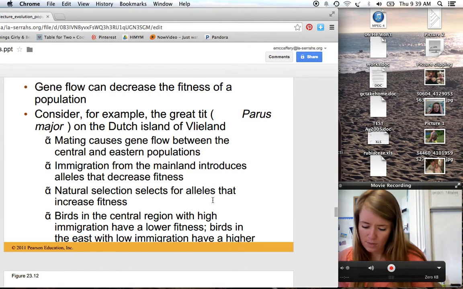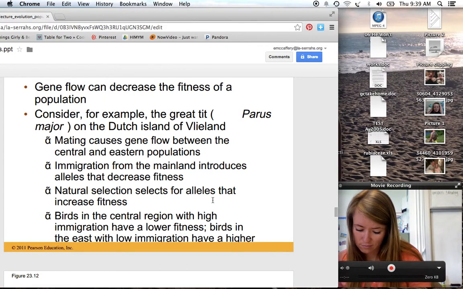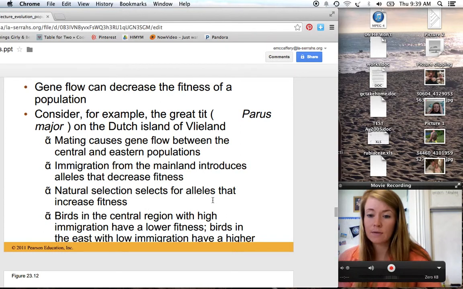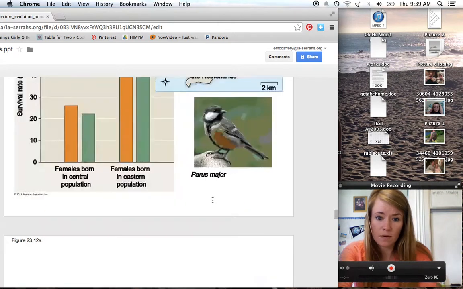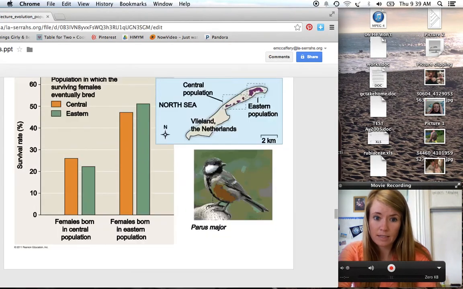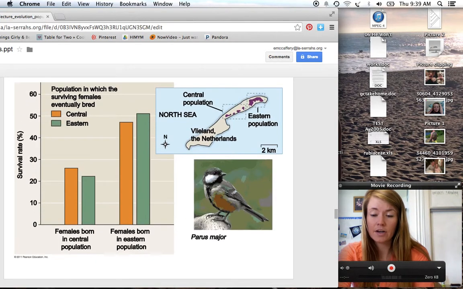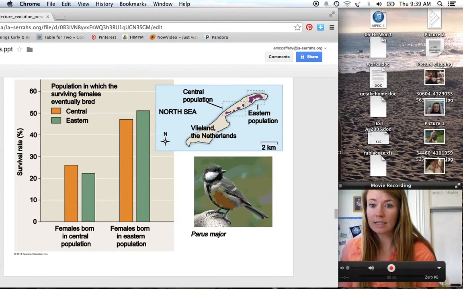So the example that it gave is the great tit, which is a bird from Norway, and basically what's happening is they're still exchanging alleles with the individuals from the mainland, and because of that, they are not able to actually adapt to their surroundings.